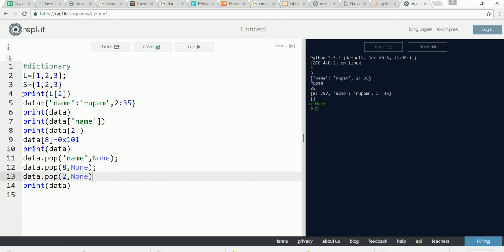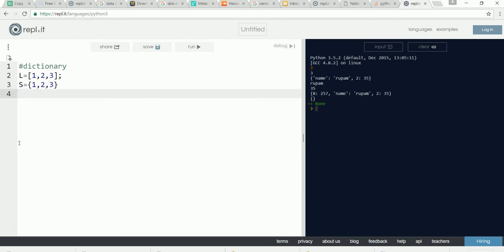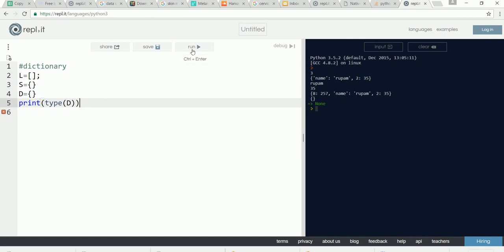So while creating a dictionary, just like a list can be created in this way, and a set can be created with a null set, a dictionary should also be created with this. But the problem is a dictionary shares the same declaration format as that of the set. So if you try to create an empty dictionary, print type of D, let's see what happens.